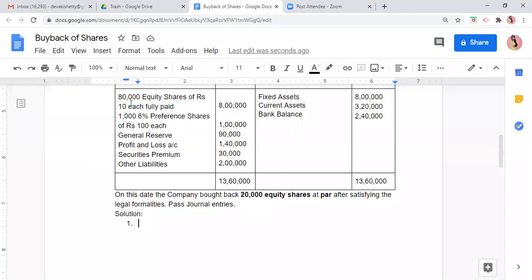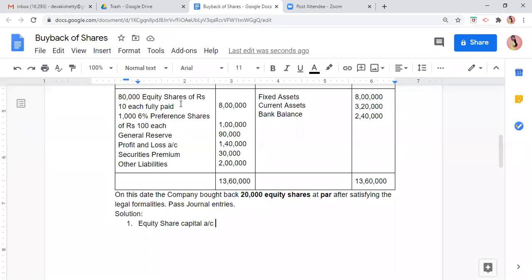Total number of equity shares are 80,000. From 80,000, how many shares is the company buying back? 20,000. So when the company buys back, the equity share will get reduced. जब buyback होगा तो equity shares क्या हो जाएगा? कम होगा. Equity share is a liability. Liability means credit balance.